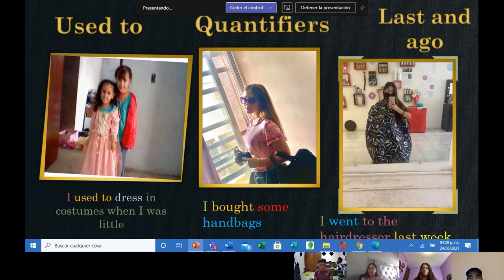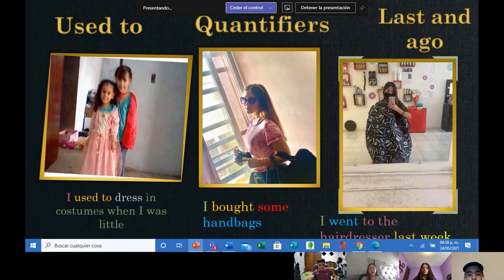Now I'm going to talk about last and ago. We use last plus the time to indicate the most recent or nearest to the present time. For example, I wrote I went to the hairdresser last week. It's something that happened in the past, not that long ago, so I used last. I indicate when it happened. As you can see, the noun goes first, then the verb in past form, then the complement, and finally the word last plus the time. It can be last week, last year, etc.